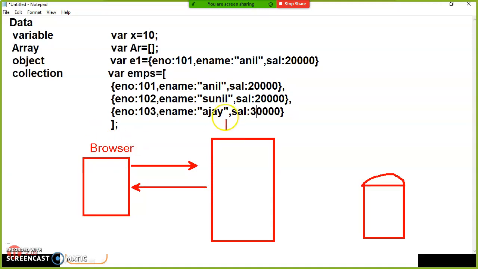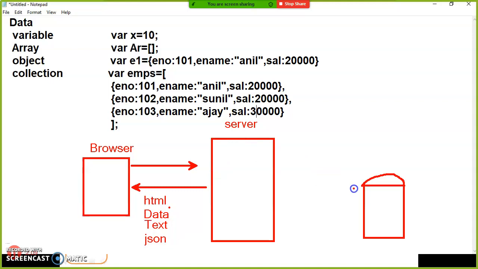Sometimes the server will send the response in the form of HTML. Sometimes the server will send the response in the form of data. If the server wants to send the response as data, it mostly sends it in text format. If the server wants to send multiple values or a group of objects or a collection, the server will send it in the form of JSON.